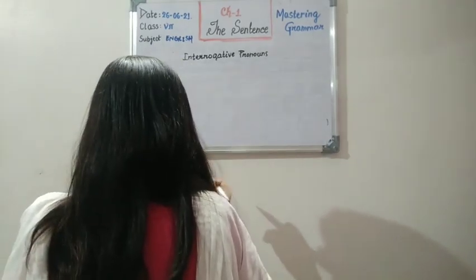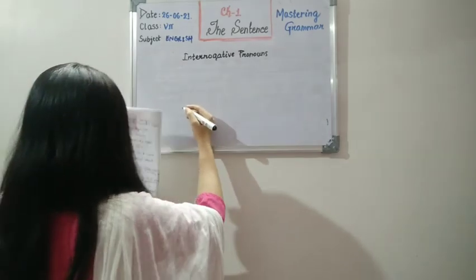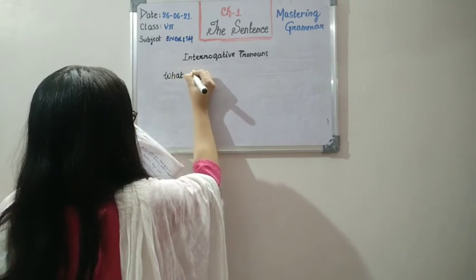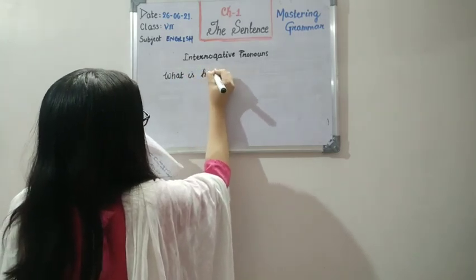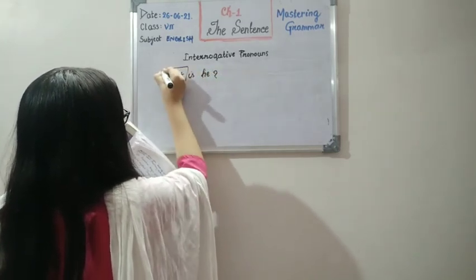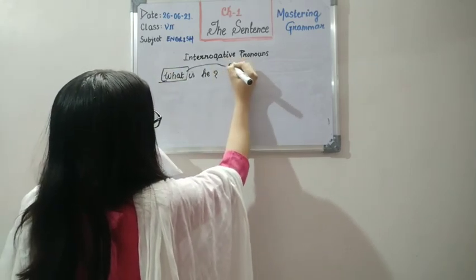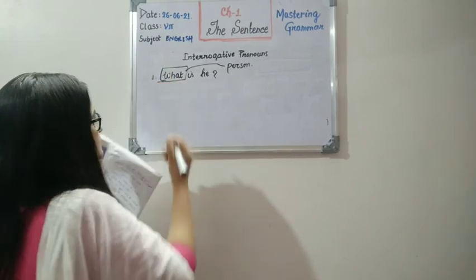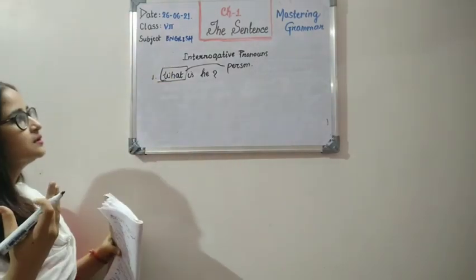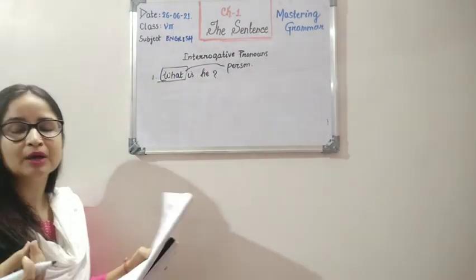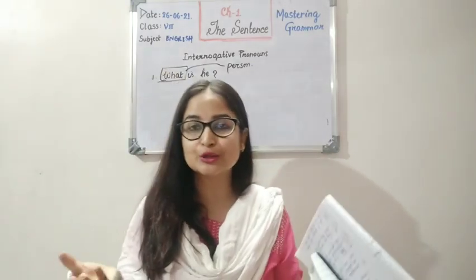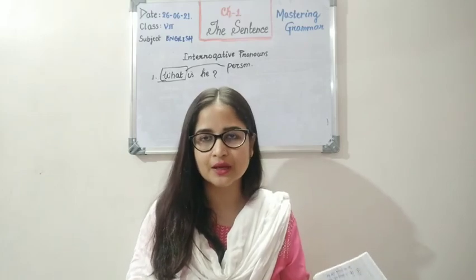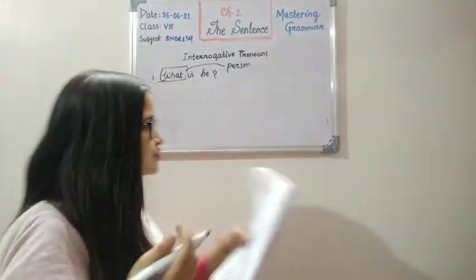Now let me see. If you are saying 'what is he?', this is used for a person. I told you the word what can be used with a person. Here I am asking about the profession, the job of the person, right? 'What is he' doesn't mean he is mad or something. I am asking about trade or profession.